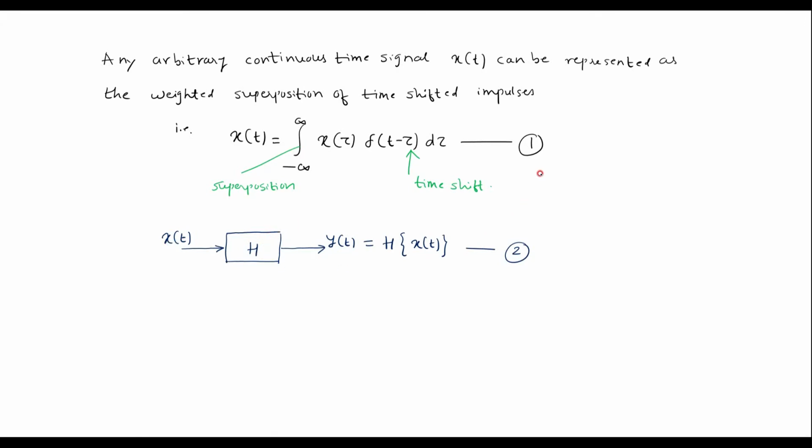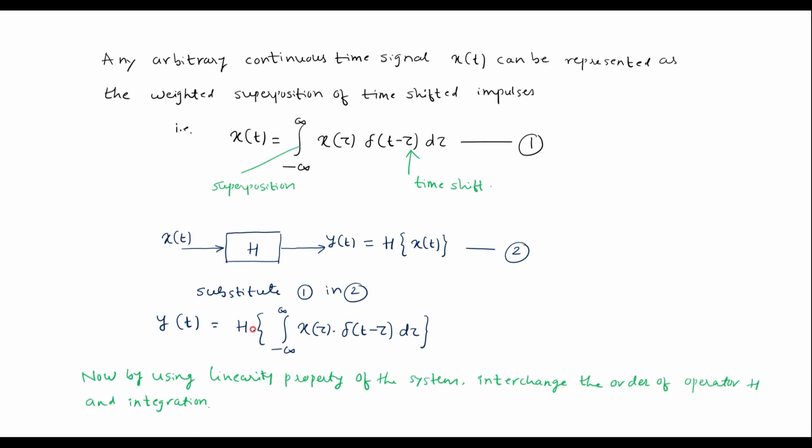Now we'll substitute equation number 1, that is the x(t) value, in equation number 2. Therefore, I can write y(t) = H of x(t), which is nothing but H of the integral from minus infinity to infinity of x(tau) delta(t - tau) d tau.